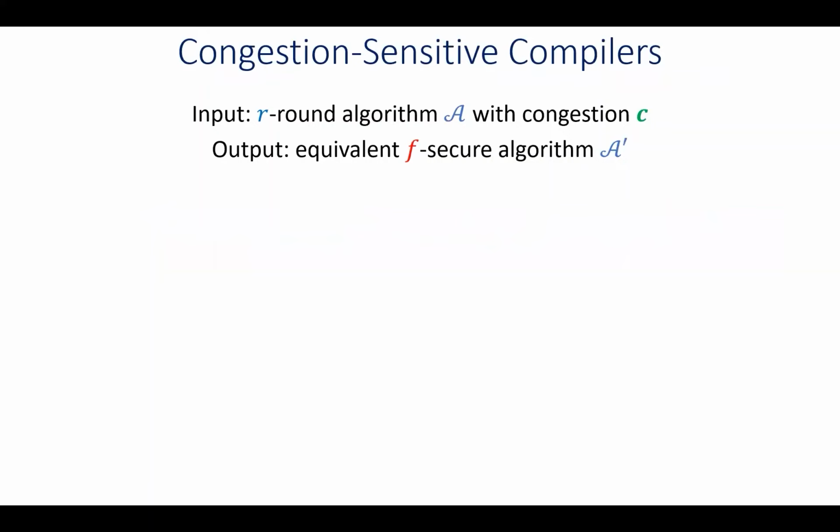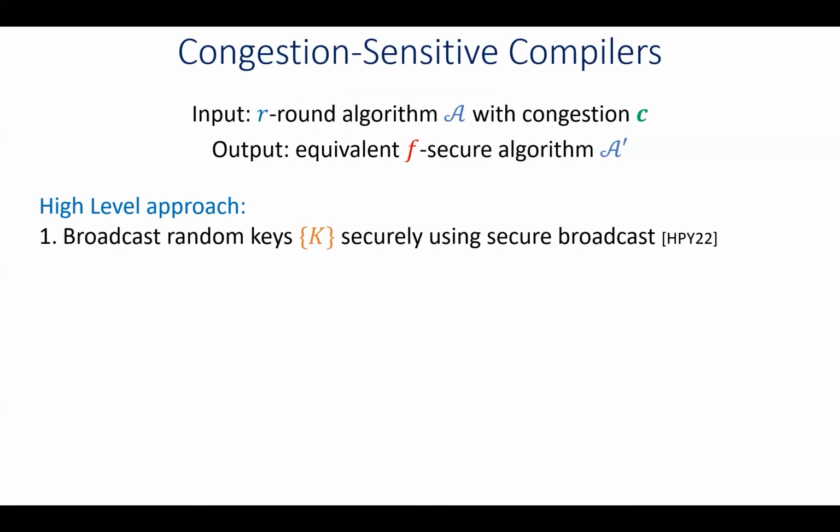Okay, so in our compiler, we're given an R-round algorithm A with congestion C, and the goal is to construct an equivalent algorithm that is also F-secure, meaning that it is secure against F adversarial edges. So the main idea of our compiler is that we are going to broadcast sufficiently many random keys that are unknown to the adversary. This we can do using the secure broadcast algorithm.